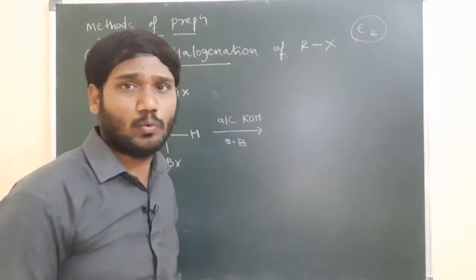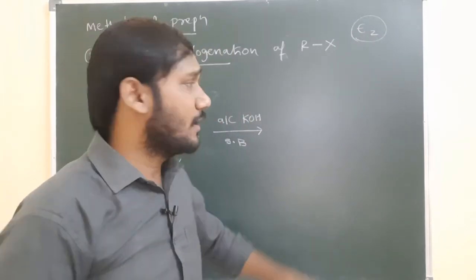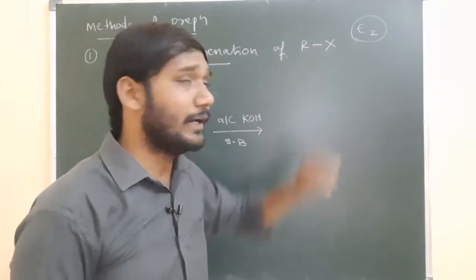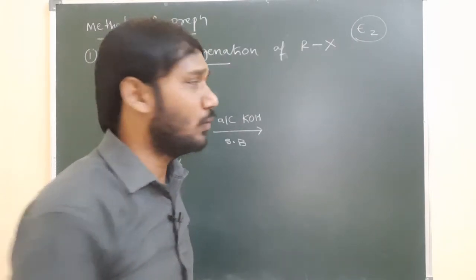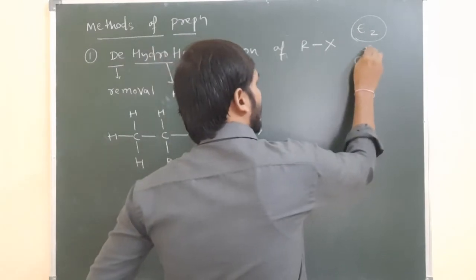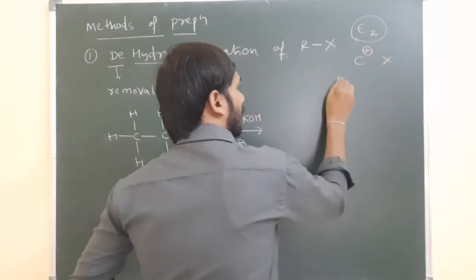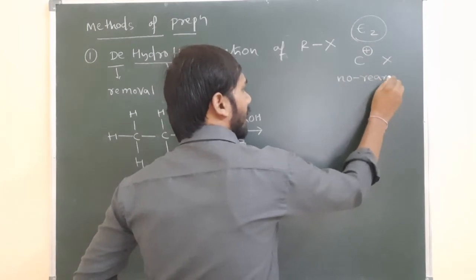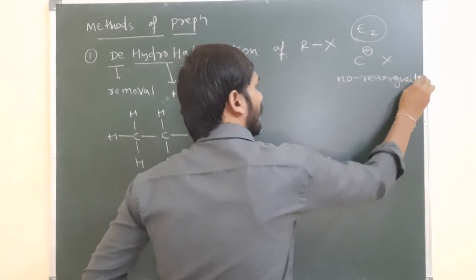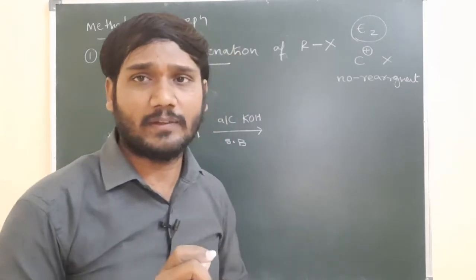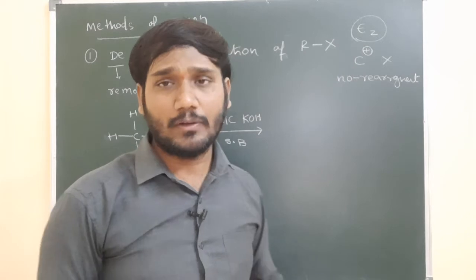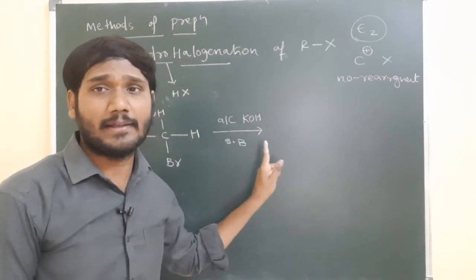Elimination reactions are of two types: one is E1, one is E2. So here, when we are reacting with alcoholic potassium hydroxide, it follows the E2 mechanism. In the E2 mechanism, there is no formation of the carbocation. And when the carbocation is not forming, no rearrangement occurs. So this reaction follows the E2 mechanism.